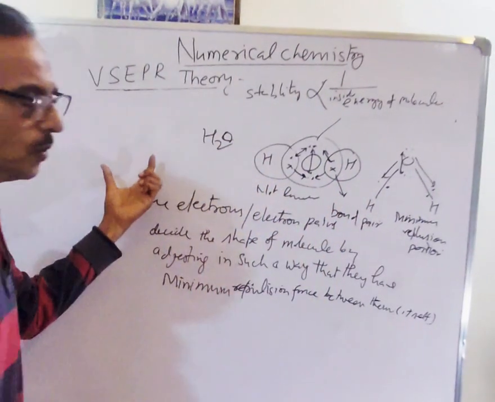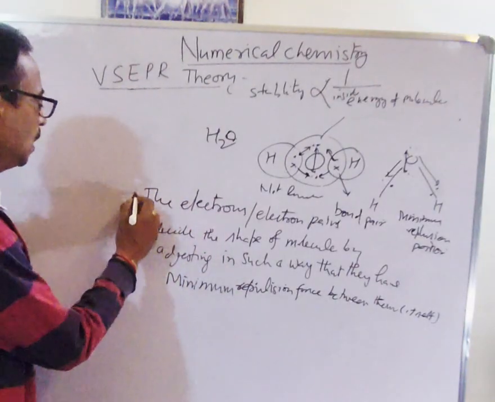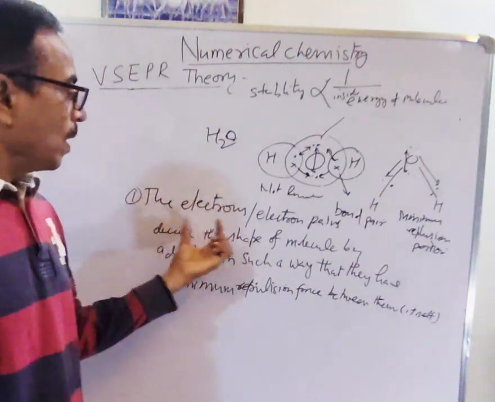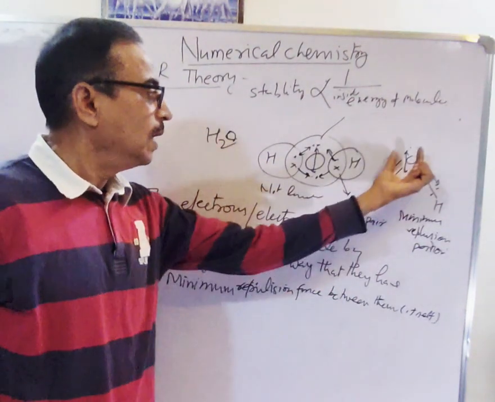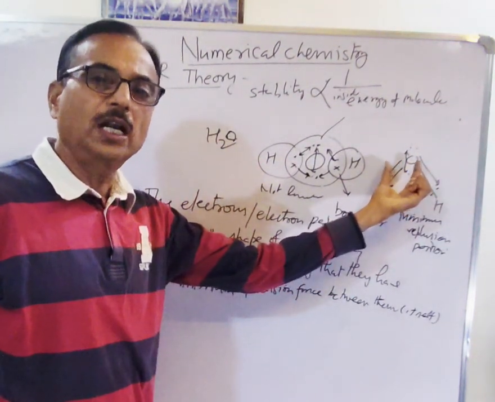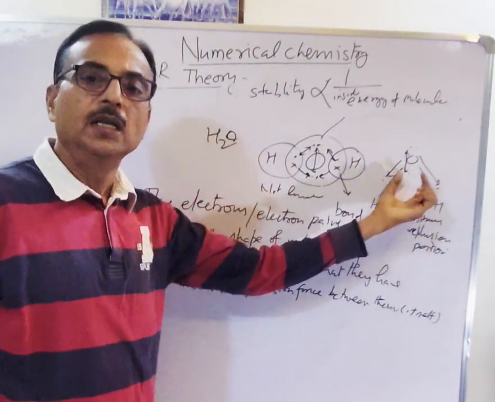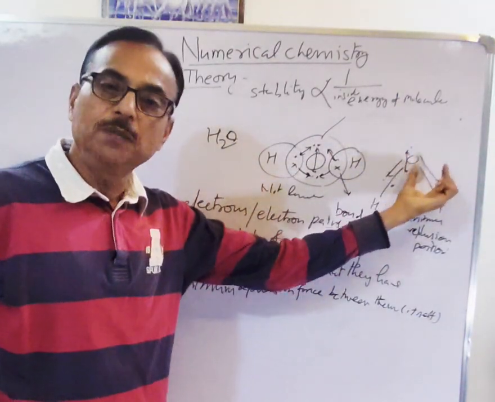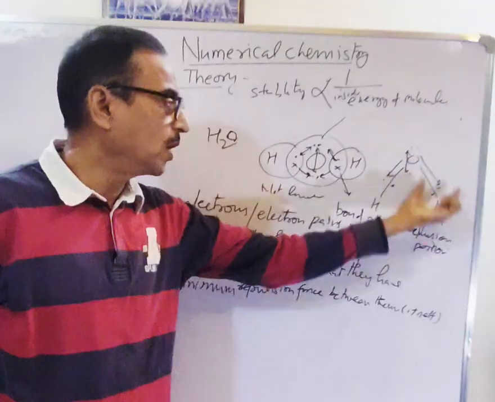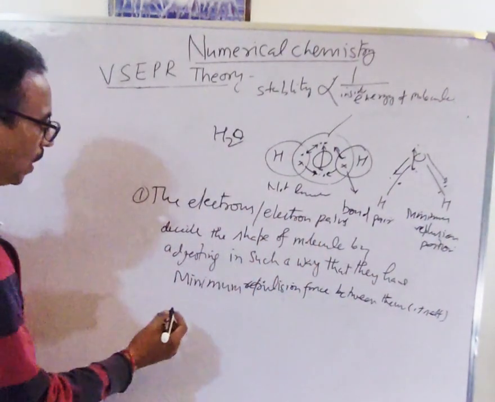So the VSEPR theory says, first, the electrons are adjusted around the central atom in such a way that there should be minimum repulsion forces between the electron pairs of the atom.